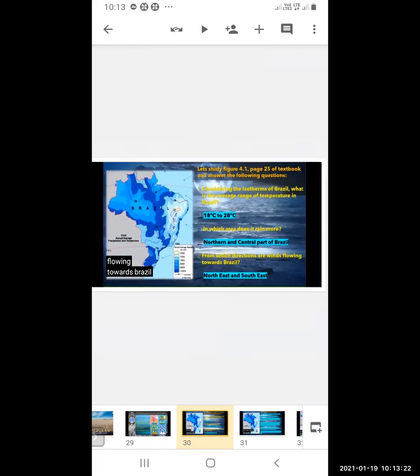Okay, so now we will see the figure given in the textbook, page number 25, and we will answer the question. Considering the isotherms of Brazil, what is the average range of temperature in Brazil? So now, what are isotherms?